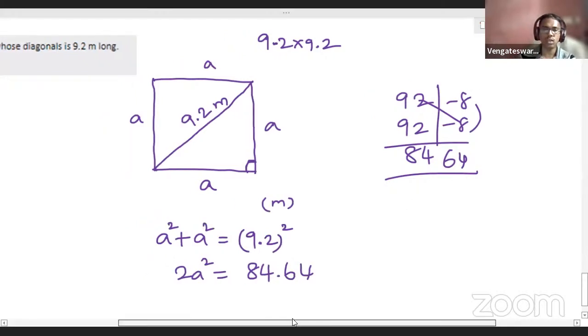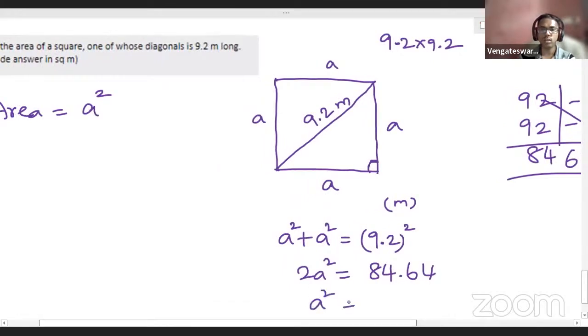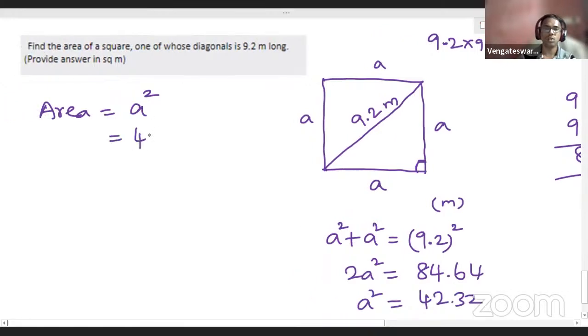So 2A square equal to 84.64, which means what is A square? A square will be half of that, 42.32. That's all. You got your answer. So 42.32 meter square is the answer. Area of the square is A square. We found it, 42.32. That is your answer.